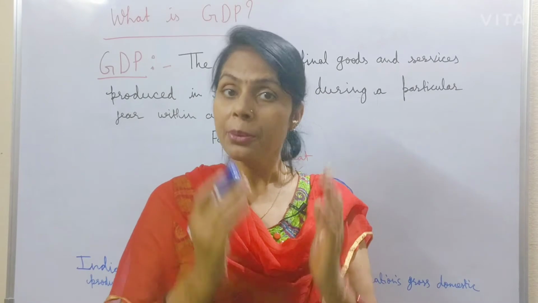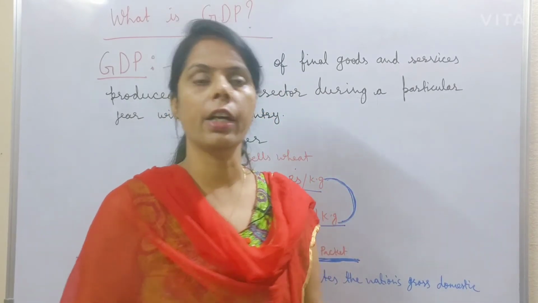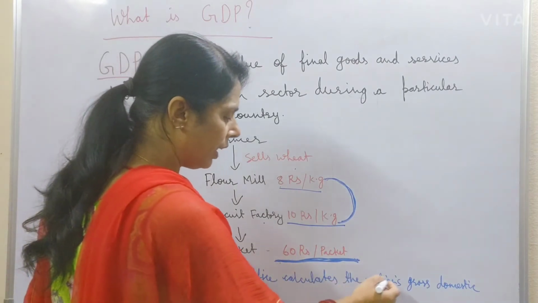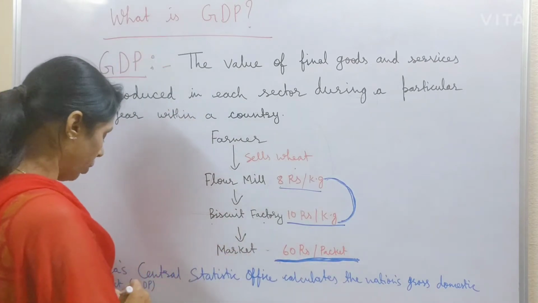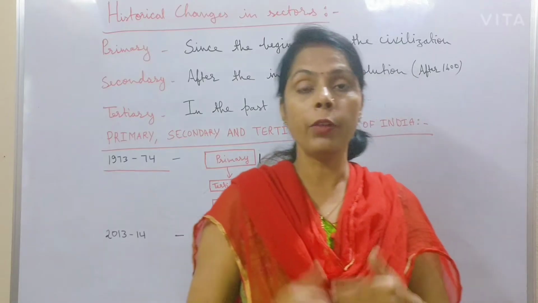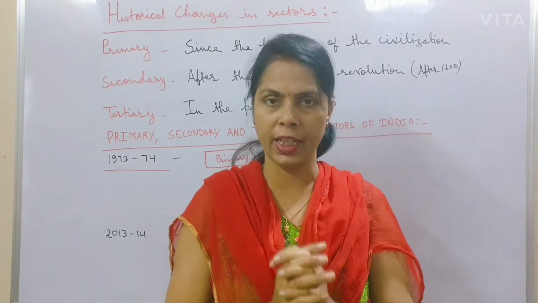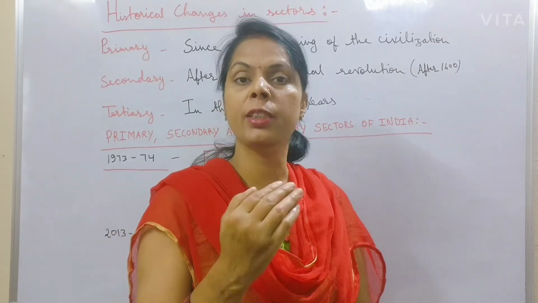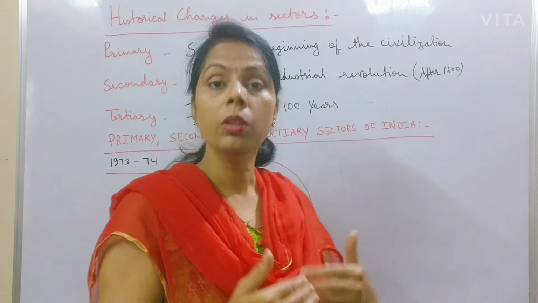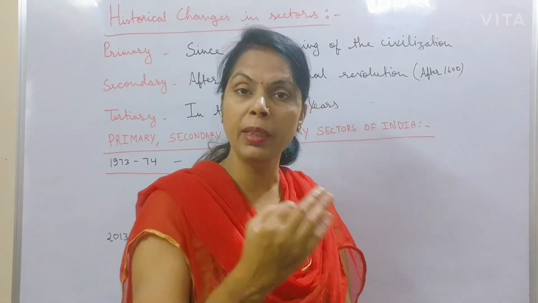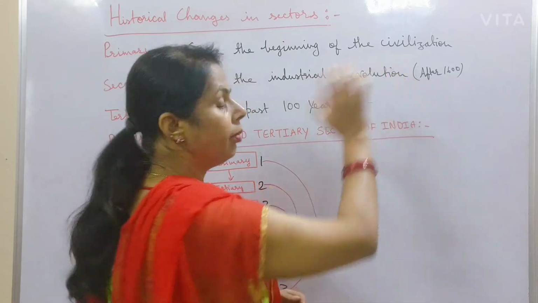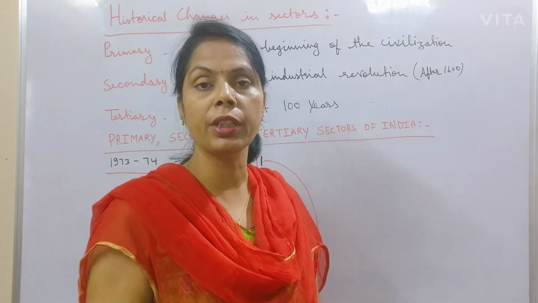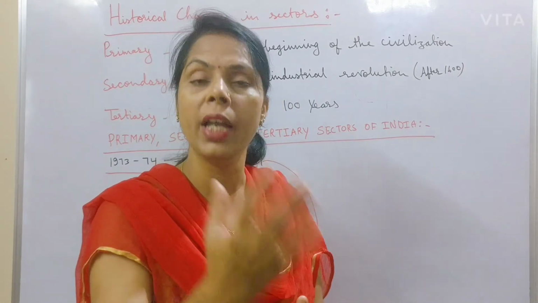Now the question is, who calculates the GDP of India? India's Central Statistics Office calculates the nation's gross domestic product, GDP. Now we should know about the historical changes in sectors. As far as the primary sector is concerned, it is mainly dependent upon nature, so the existence of the primary sector is seen from the beginning of civilization. Then the secondary sector: after the Industrial Revolution, the secondary sector came into existence.